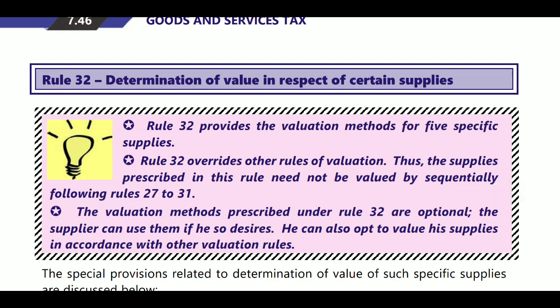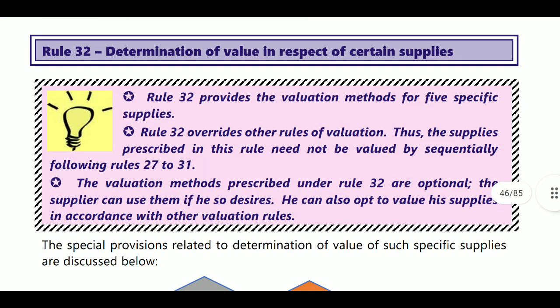Next, Rule 32. What is there in Rule 32? This is related to determination of value in respect of certain supplies. For these supplies, they provide directly a certain percentage, and based on that percentage we will calculate the value. Rule 32 provides a valuation method for five specific supplies.